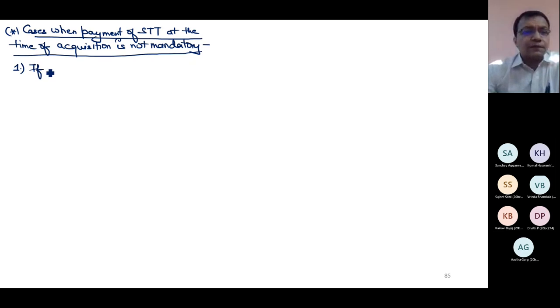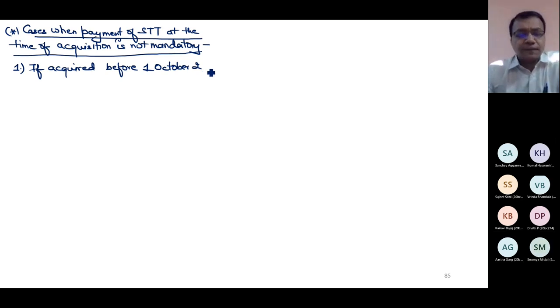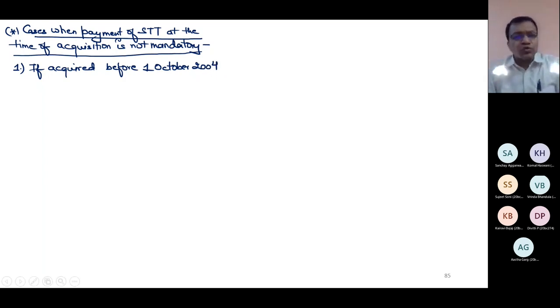First, if shares have been acquired before 1st October 2004, because STT came in India on 1st October 2004. So before that, by default, there was no STT. So you cannot put unnecessarily complication on the assessees. Why was STT not paid at the time of acquisition? Because STT was not there. How could any assessee pay STT if that person has acquired the shares before 1st October 2004? So in this case, payment of STT at the time of acquisition is not mandatory. Still 112A section can be applied when now these shares will be sold.